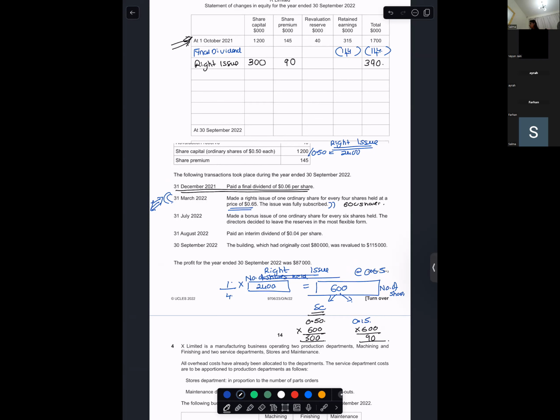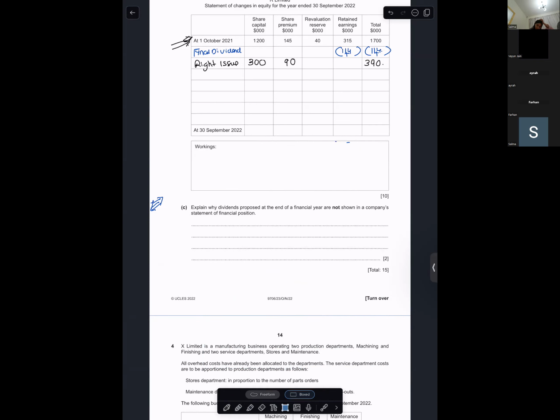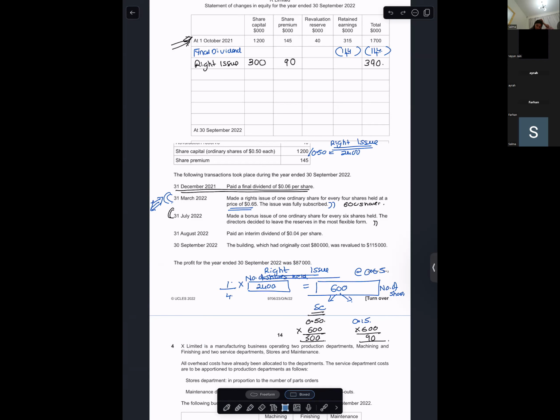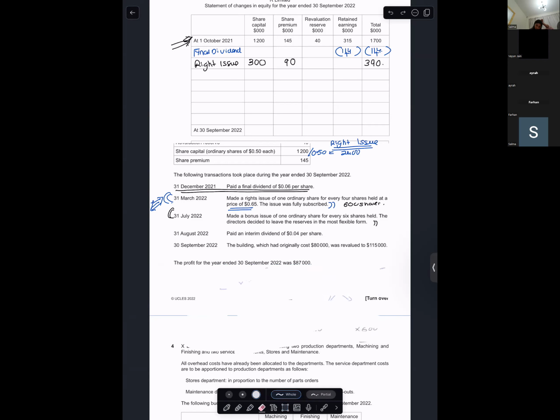Vayun, do you know this? Yeah, miss, I understood this. Ira, on 31st July 2022, made a bonus issue of one ordinary share for every 6 shares held. The directors decided to leave the reserves in the most flexible form. Okay, wait. Farhan, can you explain to me the meaning of this?